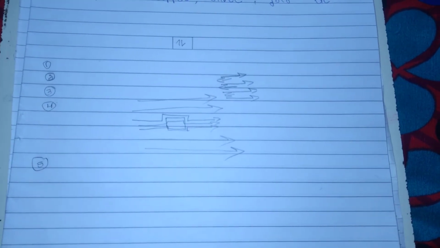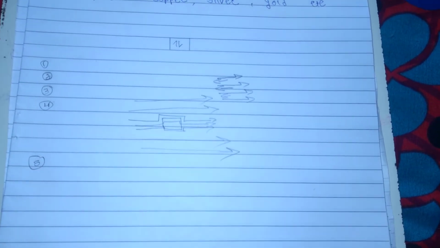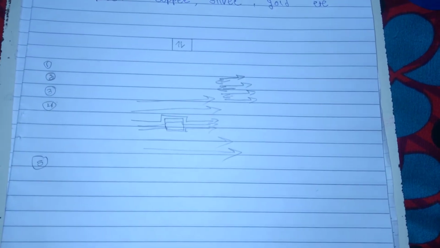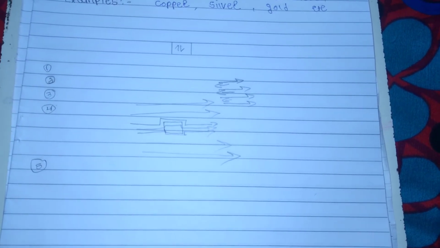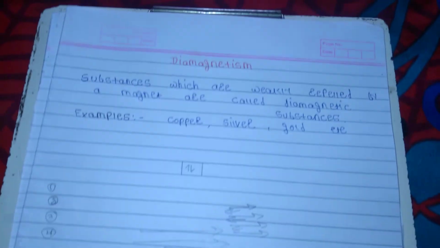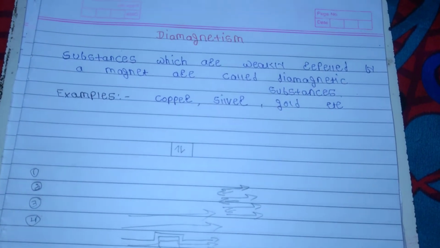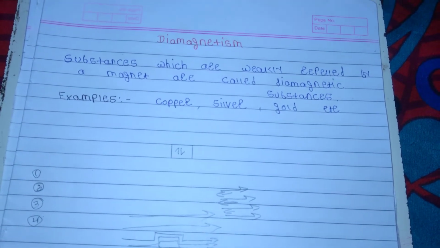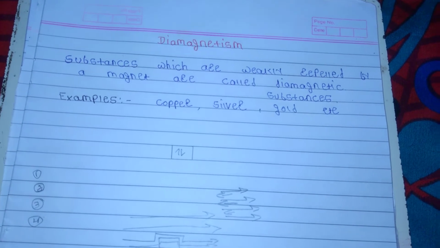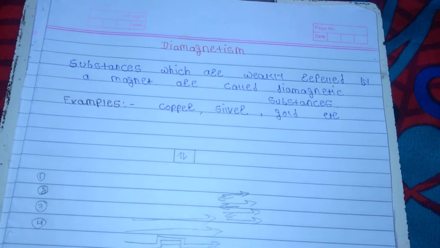The fifth point: the diamagnetic nature of a substance can be found by weighing. Weigh the substance first in air and then suspended between the poles of the magnetic field.